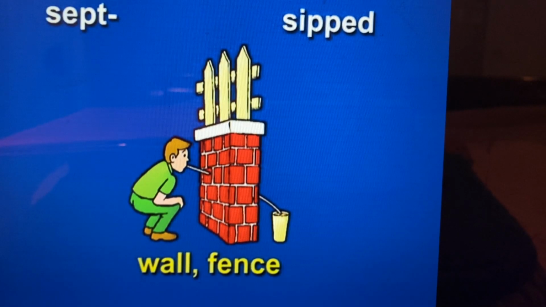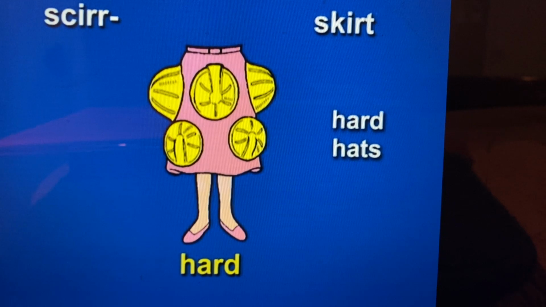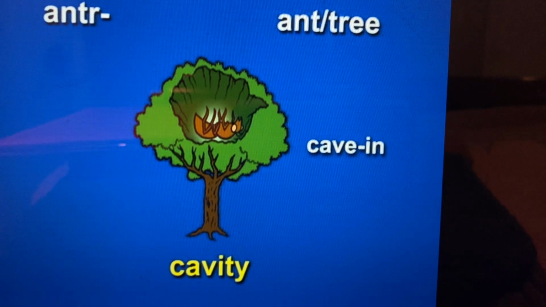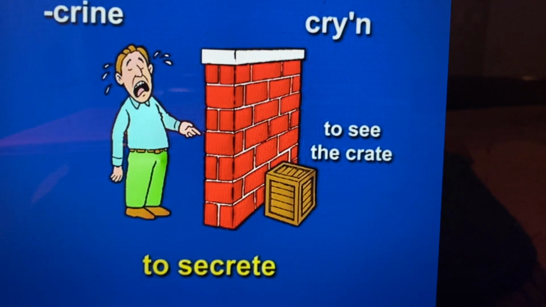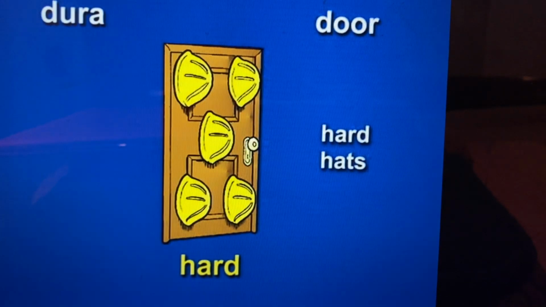Let's review these last 5 elements. Sept, sipped, wall, fence. Skir, skirt, hard hats, hard. Antre, antry, cave-in, cavity. Crine, cryin, to see the crate, to secrete. Dura, door, hard hats, hard.